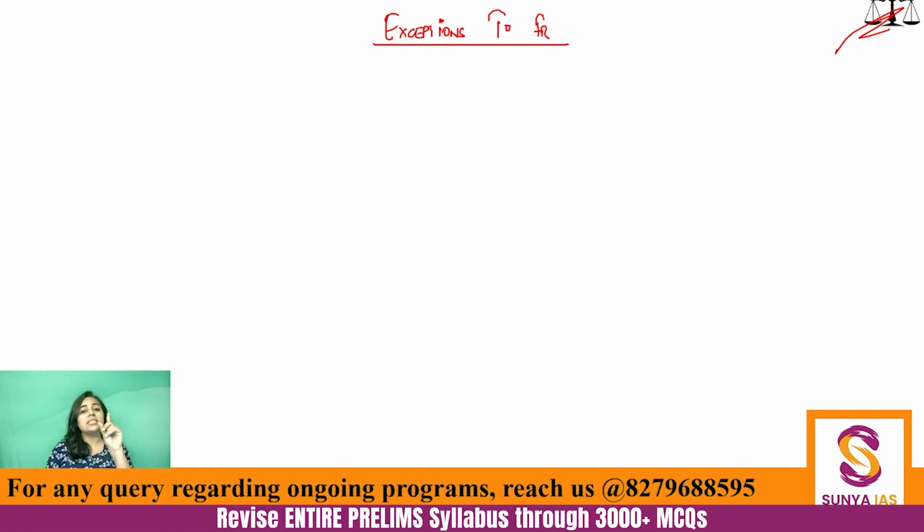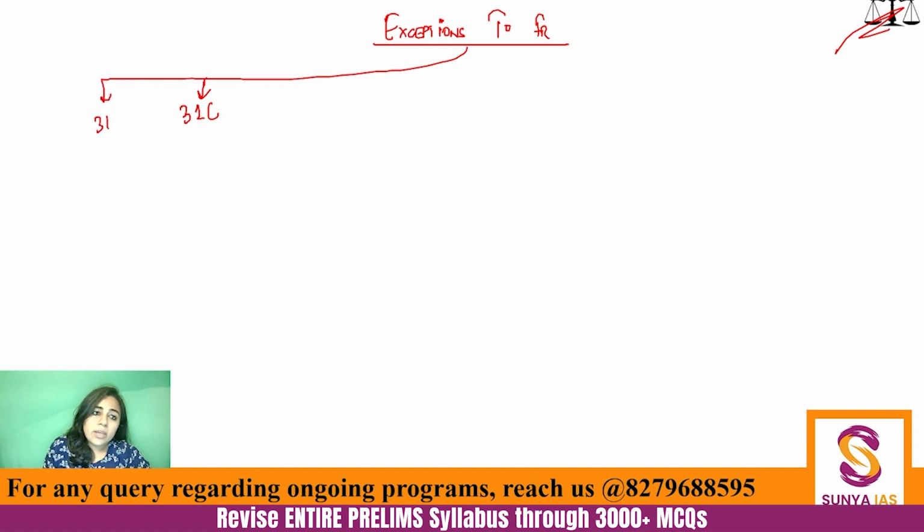That is Article 31C, that was added by the 25th Constitutional Amendment Act. So one is 31C, that is DPSP related. Another one is 31B. You know that Article 31, right to property, is not there anymore. It has been repealed. And another one is 31A. These are the 31 series.